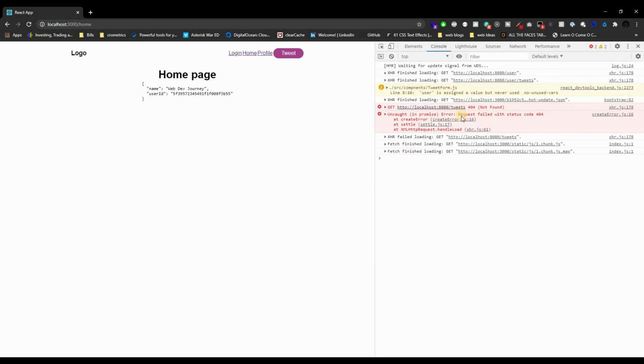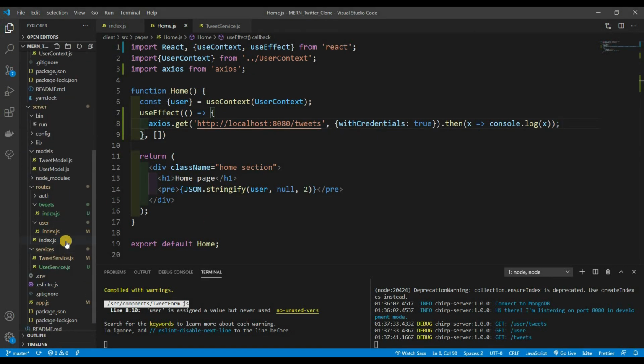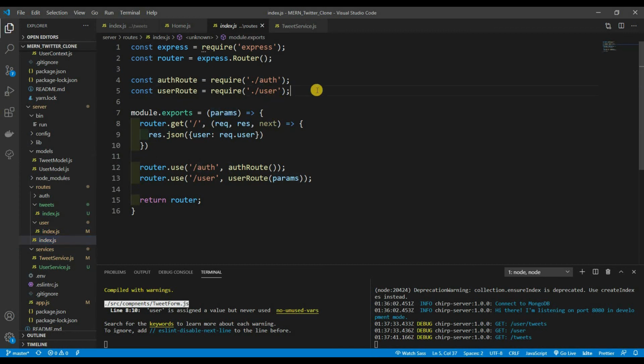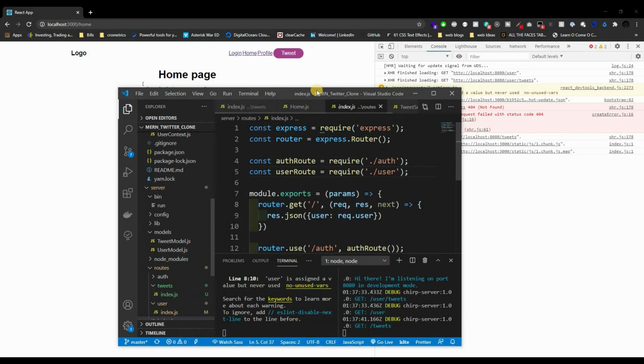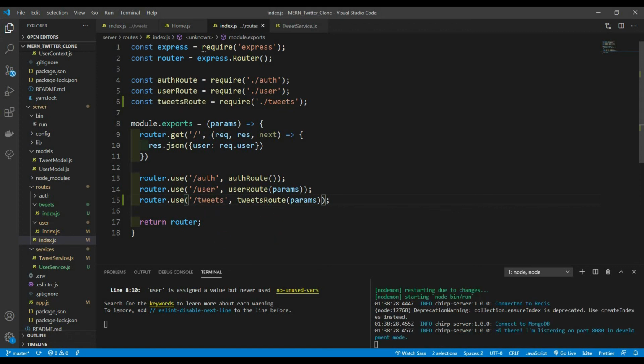Let me hook this to the side, and we go to the console. We get 2 errors, which is not good. Oh, /tweets is not registered. That's right, I forget that. I'm telling you guys, we forget to do these things. We need to add this bit right here where it says tweets, the tweets route. And then right here, Control D, tweets, just like so. Oh my goodness, we always forget to do that.